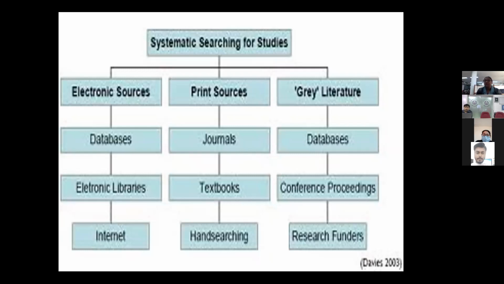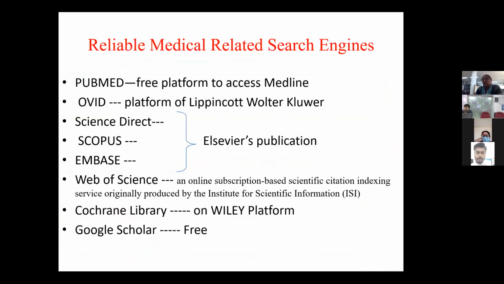And we have various databases. We have conference proceedings, research funders. These are the various sources through which you can have access, but you need to decide exactly what and how, which resource you want, whether you want a primary resource, whether you want electronic resources to be searched, or you want gray literature. That you have to decide. You are the deciding point to make use of the literature.